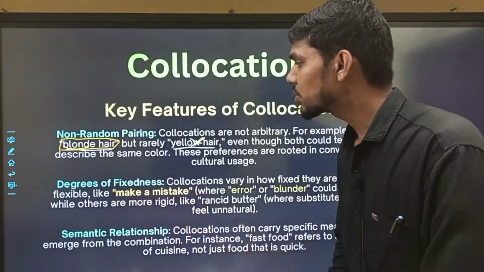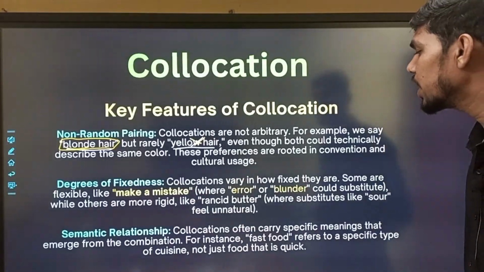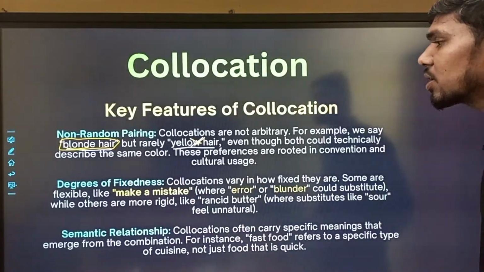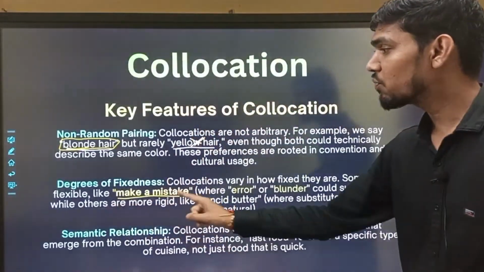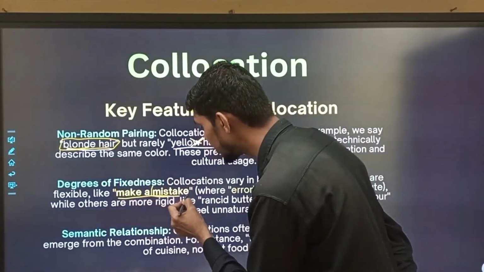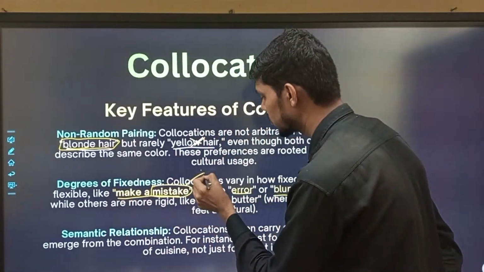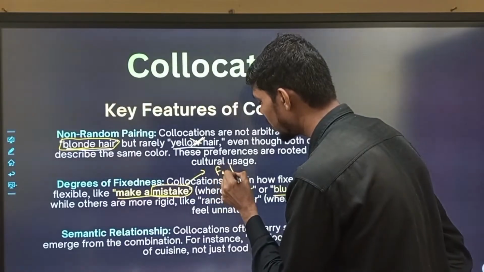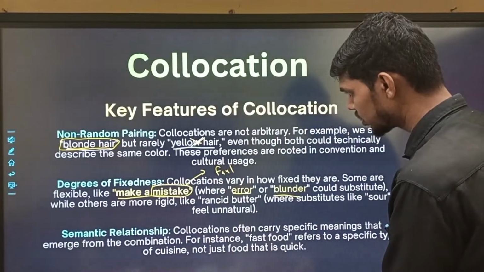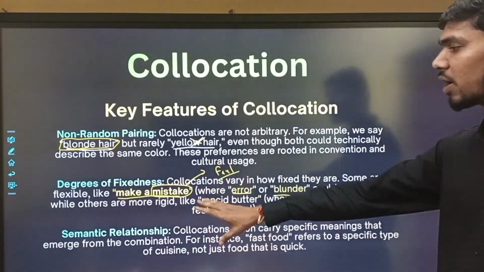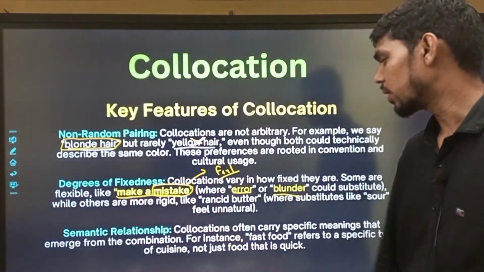Okay, so now second is the degree of fixedness. Collocations vary in how fixed they are. Some are flexible, like make mistake. Why is it flexible? Because we can change mistake to error, blunder, or fault also. This is my fault. We can also say make fault. So there are many examples. We can replace this word, but we cannot replace make. Right? This is the habitual.